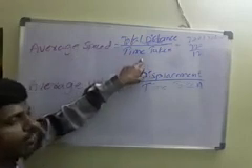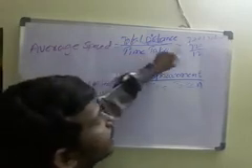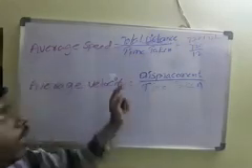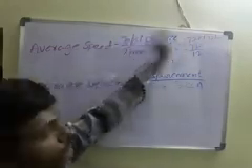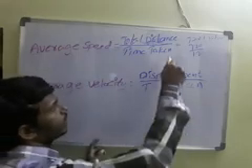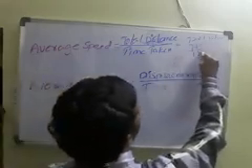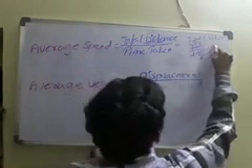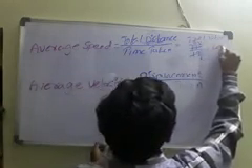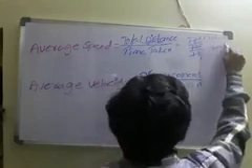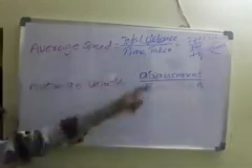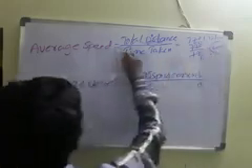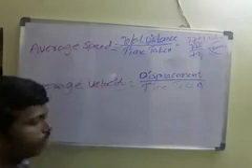For example, a train or bus traveled 720 kilometers in 12 hours. So what is the average speed? For 1 hour, we will take 720 by 12. So 12 1s are 12, 12 6s are 72, 0. So in 1 hour, 60 kilometers per hour is the speed. So for 1 hour this 60 kilometers it is traveling. We will take this as the average speed of that one.